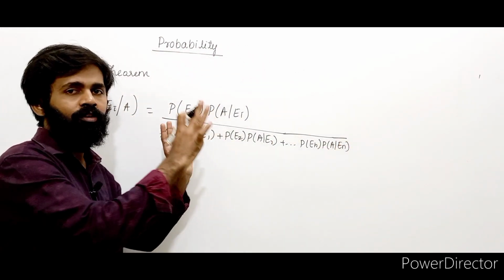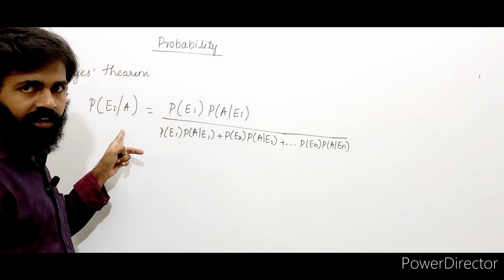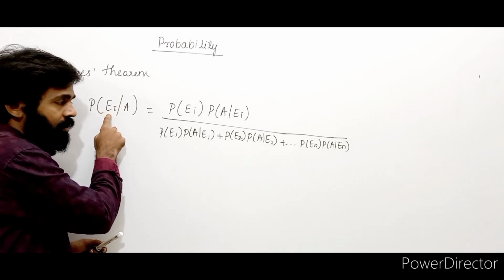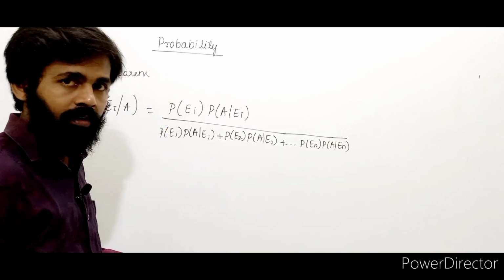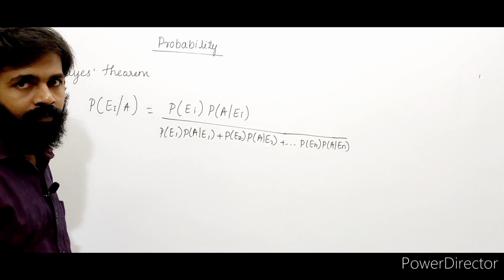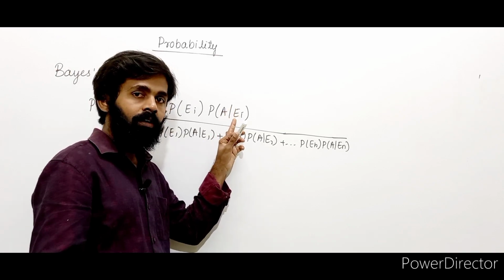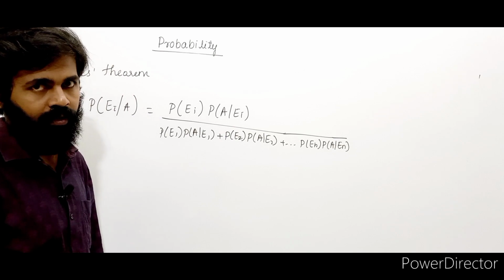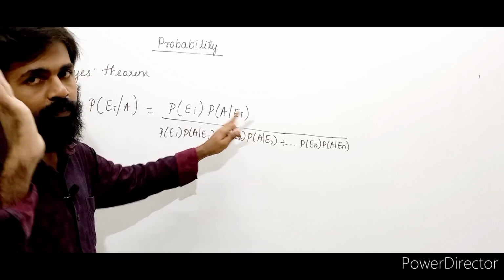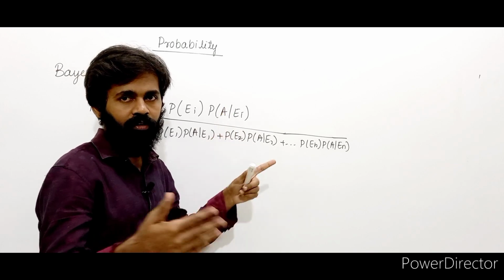Now this is the formula for Bayes theorem. We have already seen that here we are using conditional probability, right? Because we are using bar. This means probability of happening of Ei given that A has already happened. It means one event A has happened, and I need to find the probability of the event Ei. So what is P of A bar Ei then? Ei event has happened, probability of happening of A. The first event has to happen, the second event has already happened, and we need to find probability of the first event. That is P of A bar Ei.